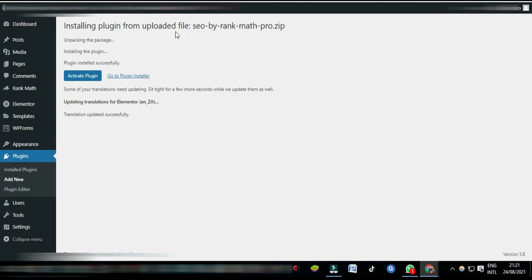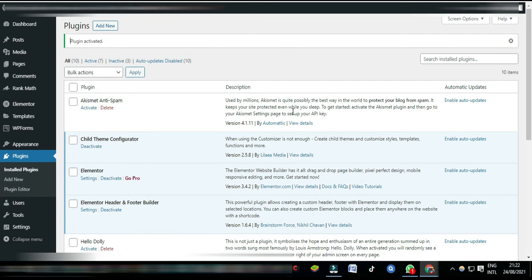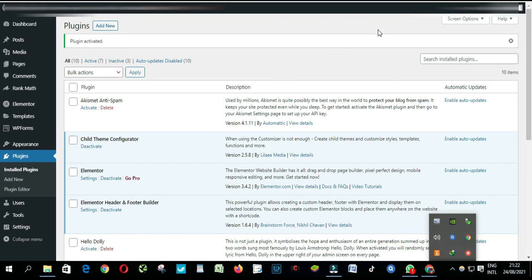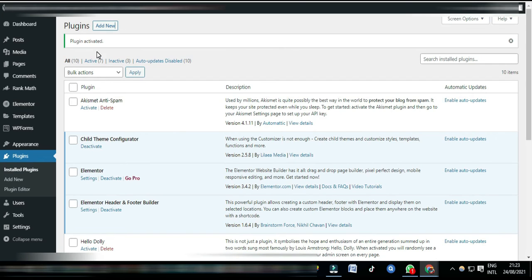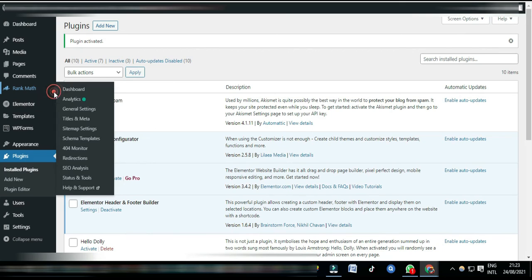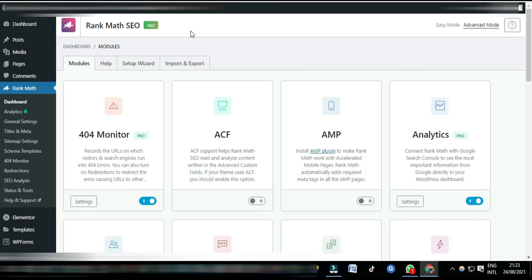Okay, it's done installing, as you can see here. Okay, so from here you click activate plugin. Great, and you're done installing your RankMath Pro. So make sure you use the same credential that you use to buy RankMath Pro. Okay, so let's see if it is connected. As you can see here, it's showing RankMath Pro.